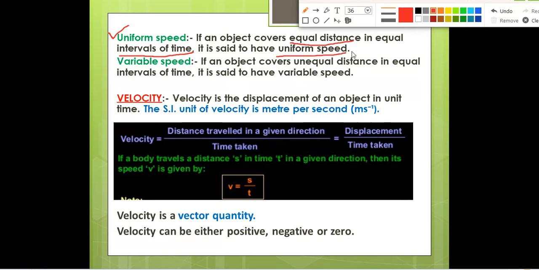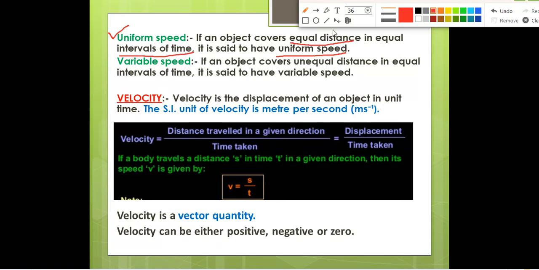If the object covers equal distance in equal interval of time, suppose it has covered 5 meter distance in 5 seconds, and again it has covered 5 meter distance in 5 seconds, then the distance is the same and the interval is also the same. Then the object is said to have uniform speed.